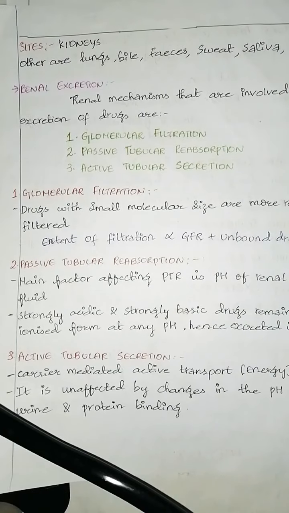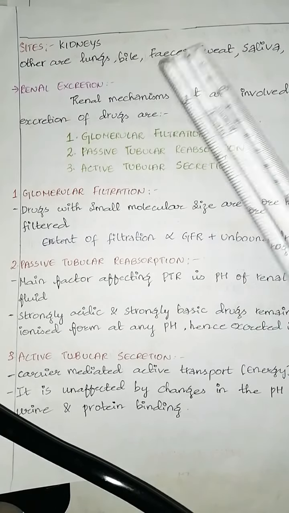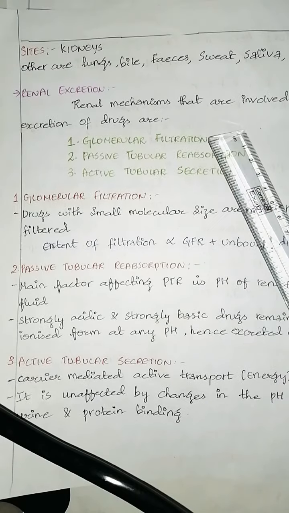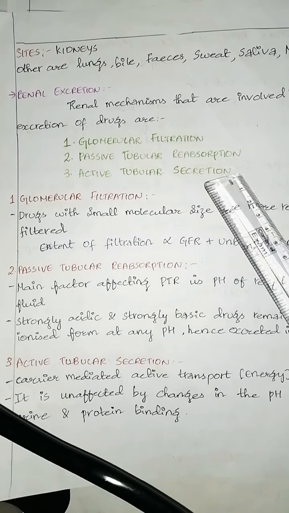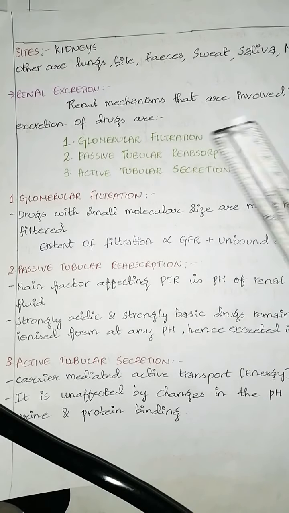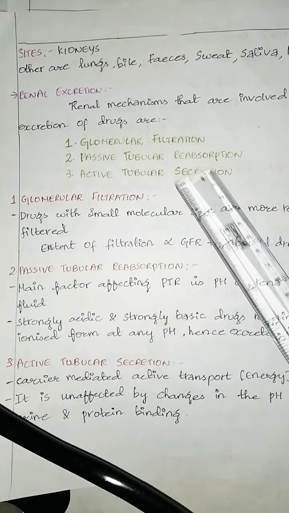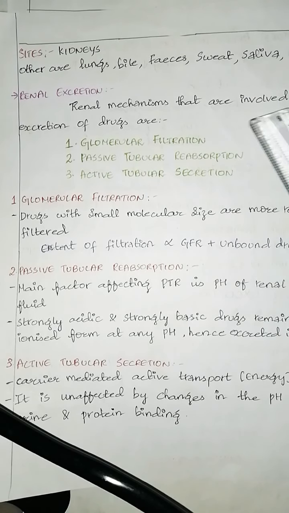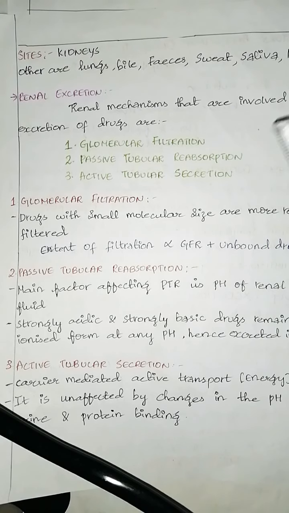The processes involved in excretion of drugs via the kidney, that is renal excretion, are glomerular filtration, passive tubular reabsorption, and active tubular secretion. GF, PTR, ATS.